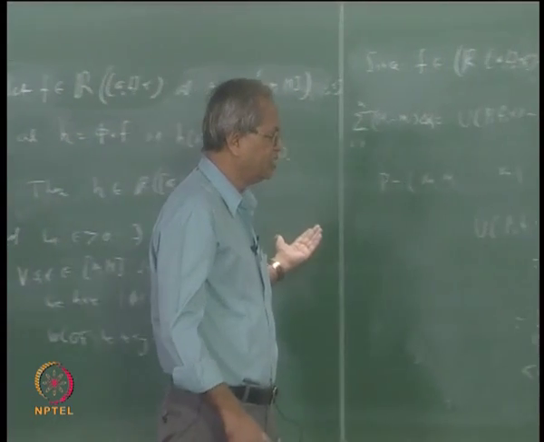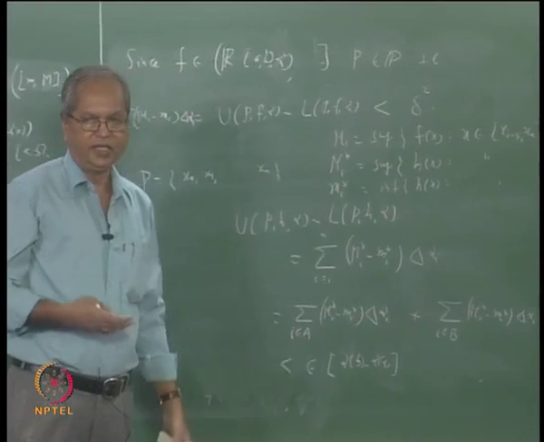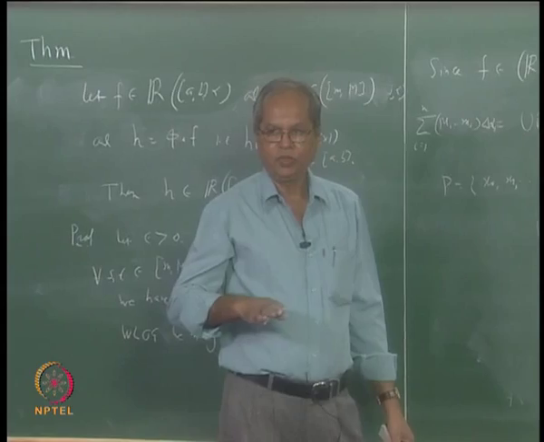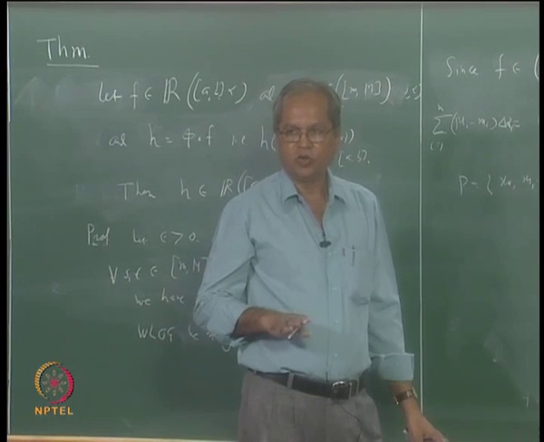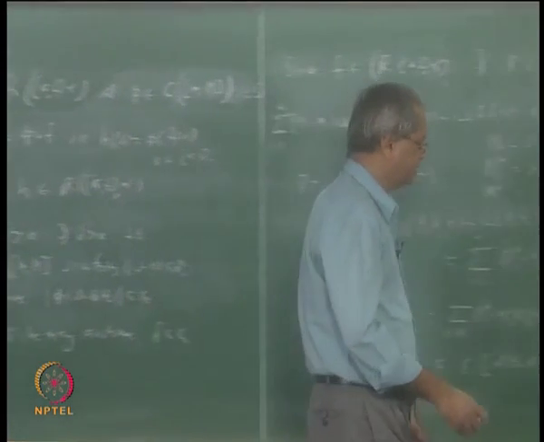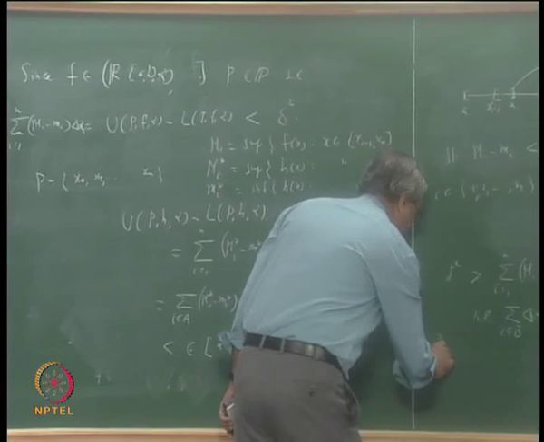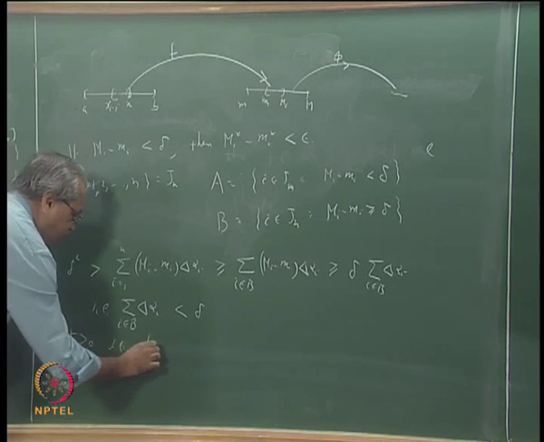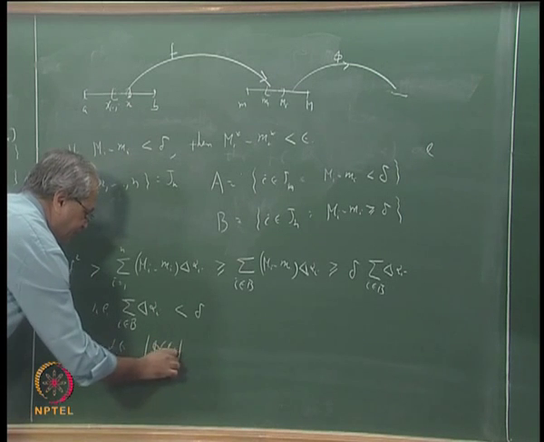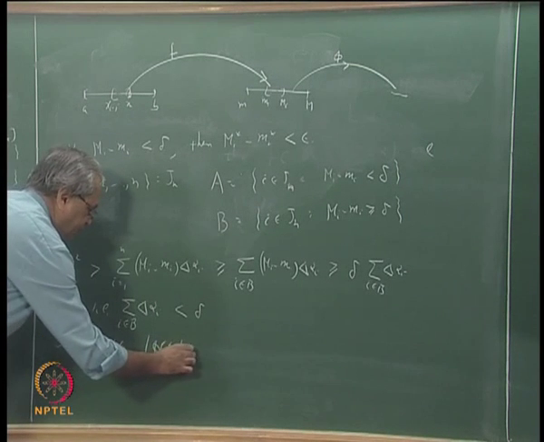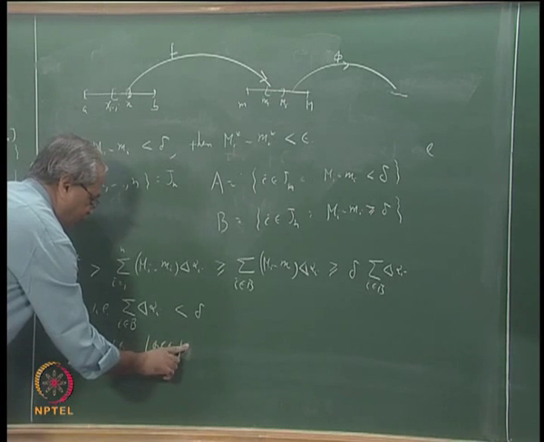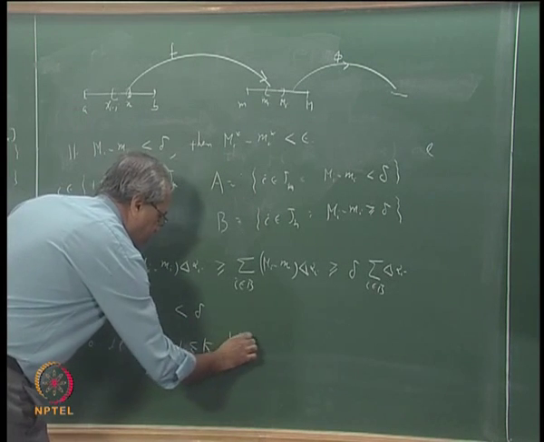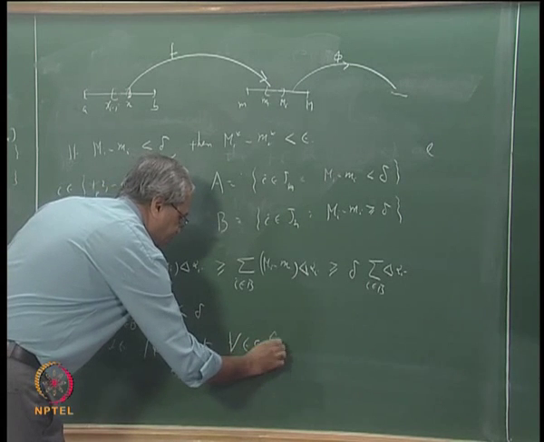As we had done earlier, we can say that I can always take some number k such that mod phi x is less than or equal to k in that interval small m to big M. So there exists k bigger than 0 such that mod phi t is less than or equal to this big K for all t in the interval small m to big M.